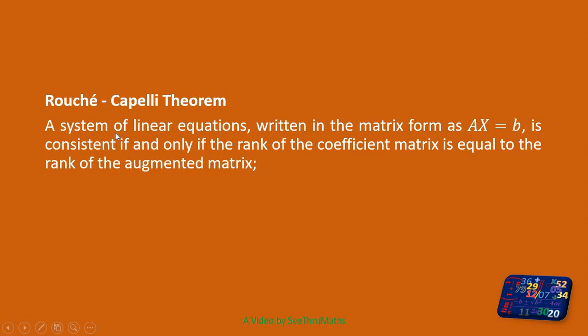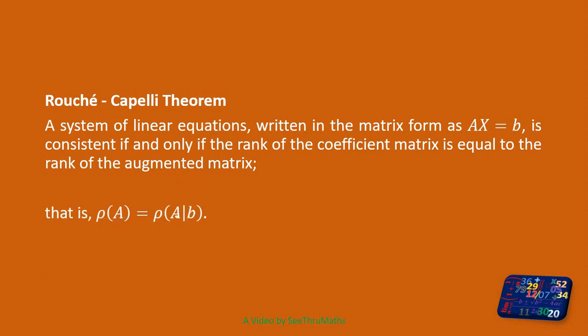What does it mean? We know that a system of linear equations can be written in the form Ax = B. Here A is the coefficient matrix, X is the vector which contains the variables, and B is the set of constants. This system is consistent, meaning the system has a solution, if and only if the rank of the coefficient matrix is equal to the rank of the augmented matrix (A, B).